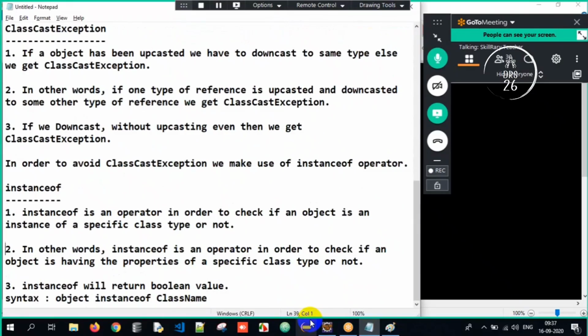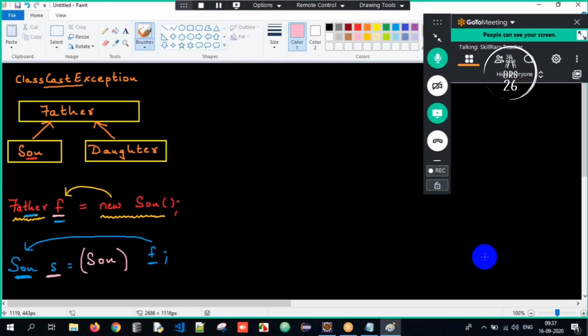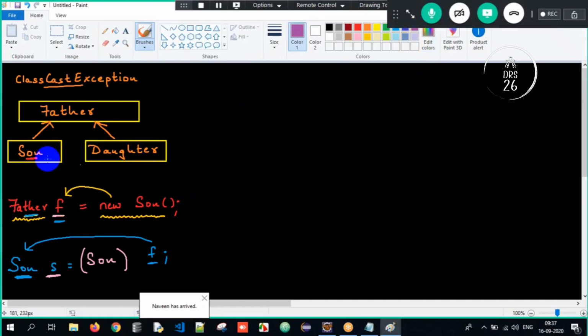So in today's session, we are going to talk about something called class cast exception. What is class cast exception? I will tell you. If Son has upcasted, we have to downcast it to Son only. If Daughter has upcasted, we have to downcast it to Daughter only. Meaning, who has upcasted over here? Son has upcasted. We need to downcast it to Son only. If not, we will get class cast exception.